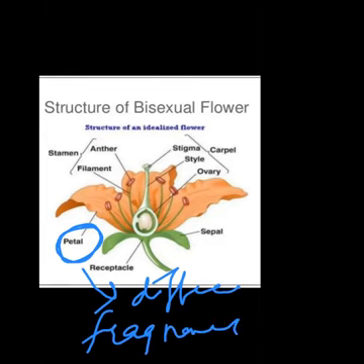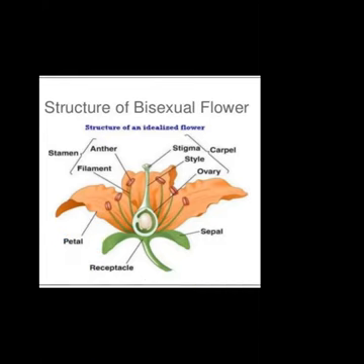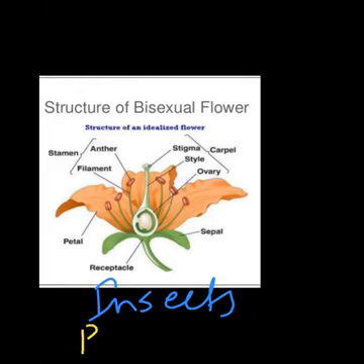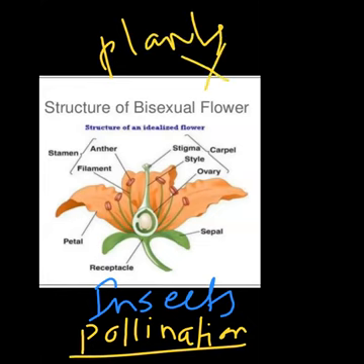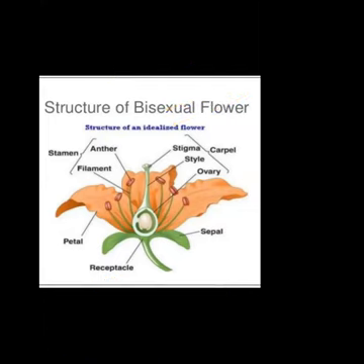Now these two things of the petals attract insects for pollination. These two things attract insects for what? For pollination. So in the coming topic we will discuss what pollination is, because without pollination reproduction in plants is not possible. Right now just remember, pollination में क्या होता है?